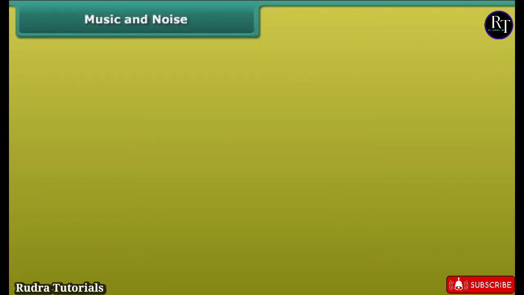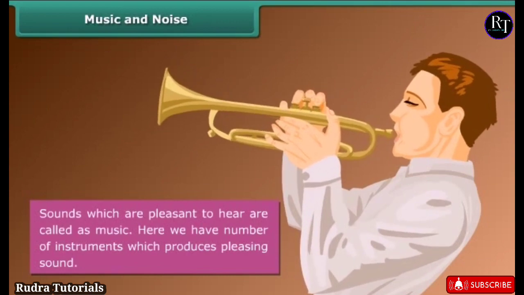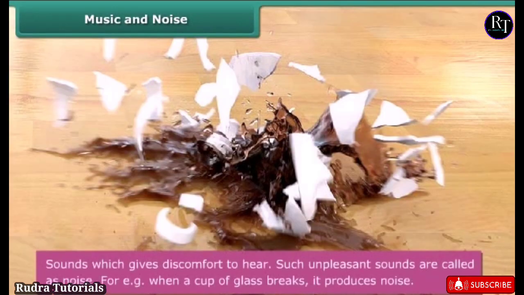Music and noise. Sounds which are pleasant to hear are called as music. Here we have number of instruments which produces pleasing sound. Noise. Sounds which gives discomfort to hear. Such unpleasant sounds are called as noise. For example, when a cup of glass breaks, it produces noise.